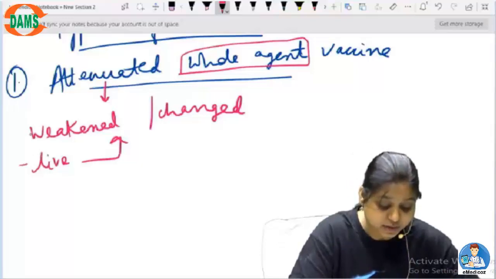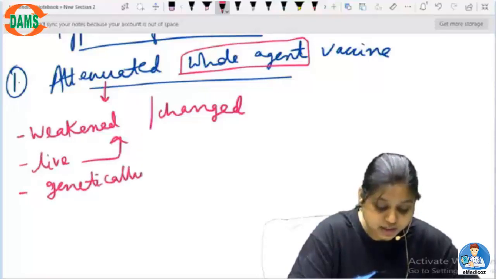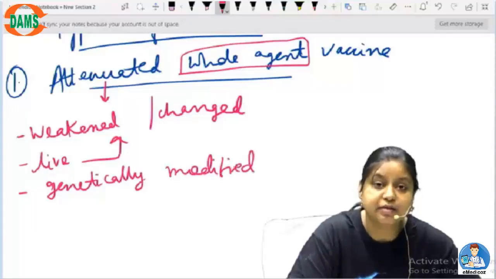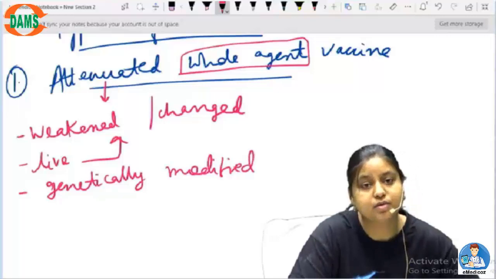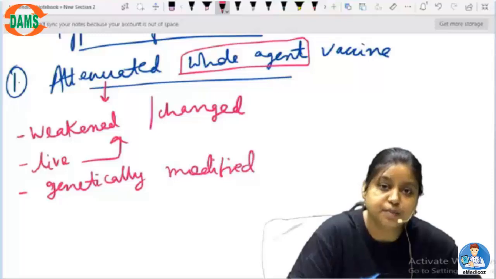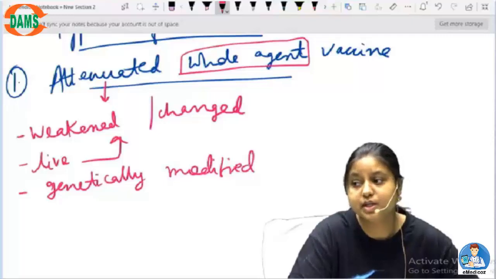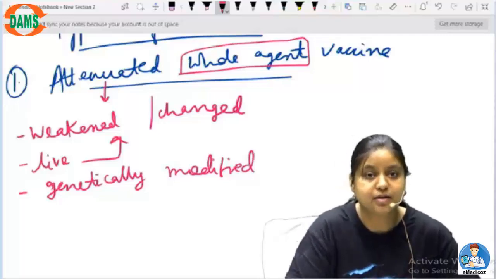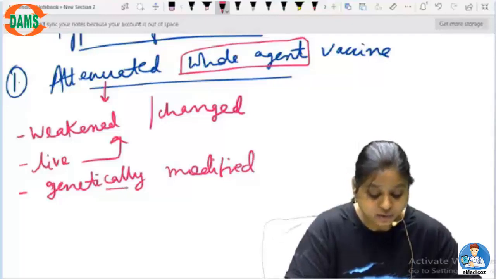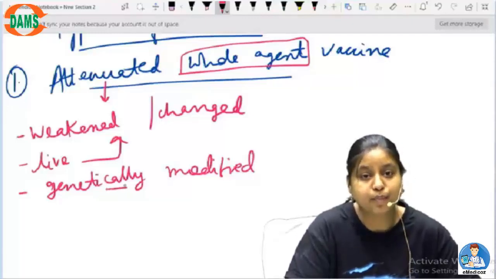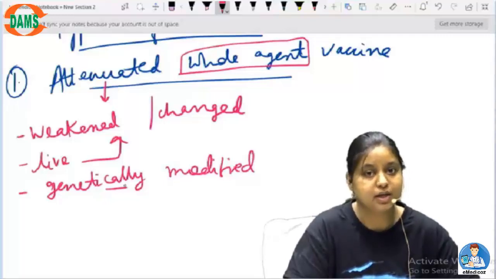So it can be live and weakened, or it can be genetically modified so that the virulence part is removed by genetic modification or by recombinant DNA technology, and only the organism is left in the body without the virulence part. Then there will be no disease causing property left in it, and it will just be present in the body without causing any harm.